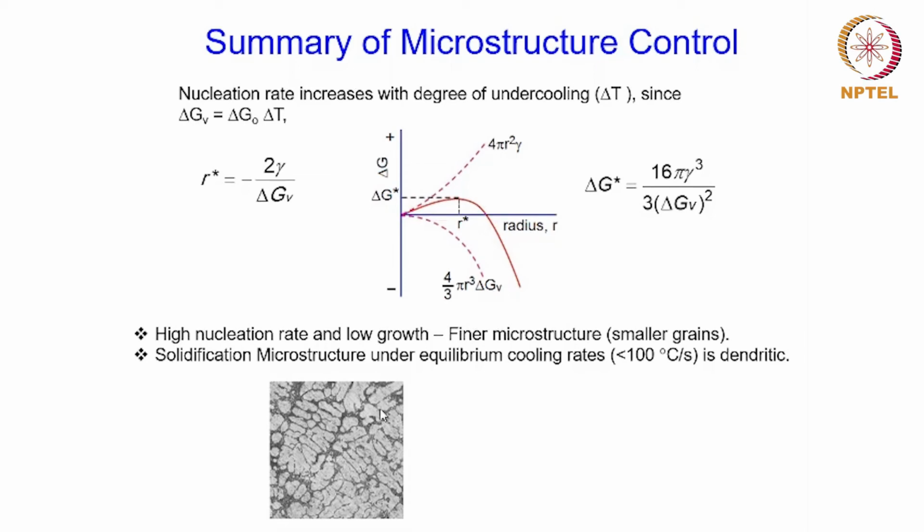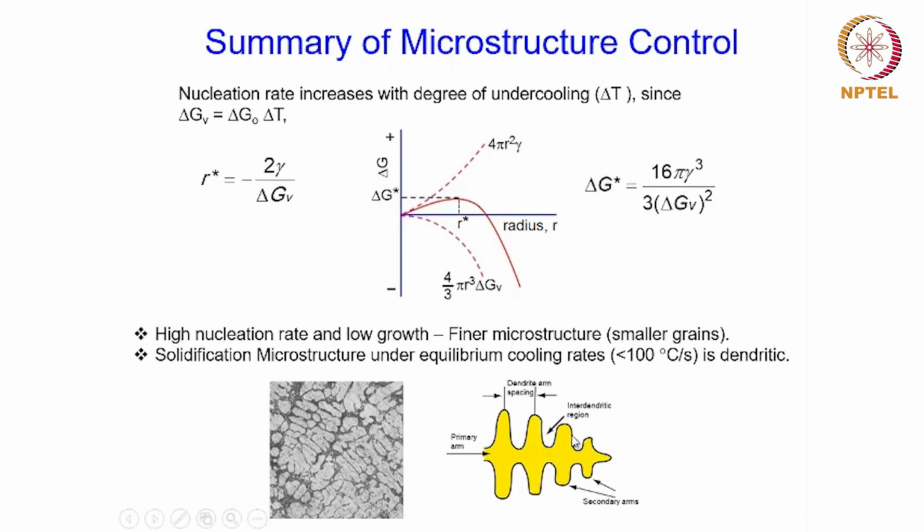And this is what we discussed in detail, and we had also seen the different features of the dendrites, including this dendrite arm spacing lambda, which gives the size of the dendrites. Okay, so this dendrite arm spacing lambda is a parameter which can be used to characterize the microstructure in terms of whether it is a coarse or a fine microstructure.